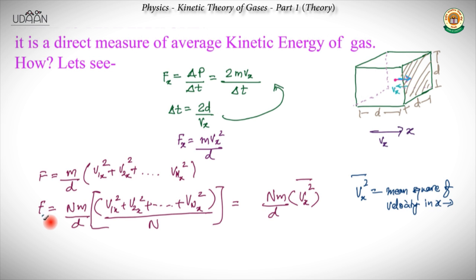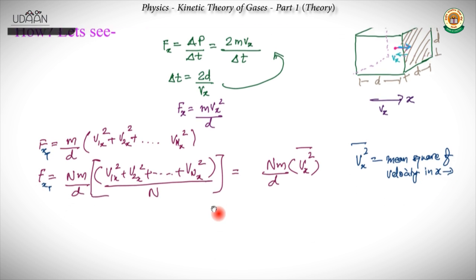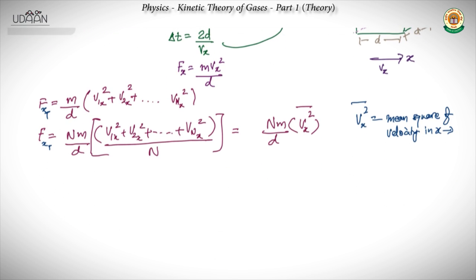Okay, and this should also be Fx total, right? Because it is only in the x direction. Now, as we had seen before, the probability to move in any particular direction is equal. So let's denote the total velocity of a particular particle: v square would be equal to vx square plus vy square plus vz square.